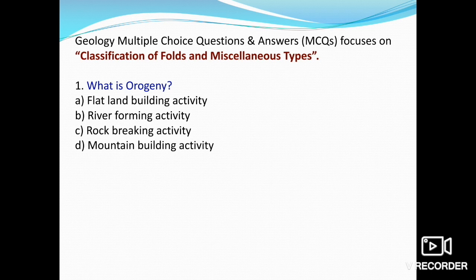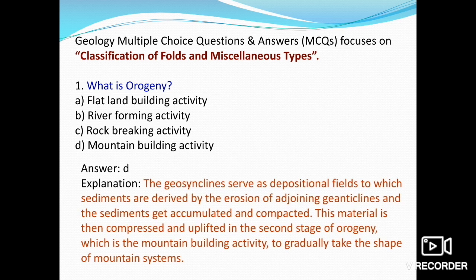So the first one is, what is orogeny? Flat land building activity, river forming activity, rock breaking activity, or mountain building activity. Orogeny is basically a type of crustal movement which results in the formation of mountain systems, and the movements which develop in the process are known as orogenic movements.